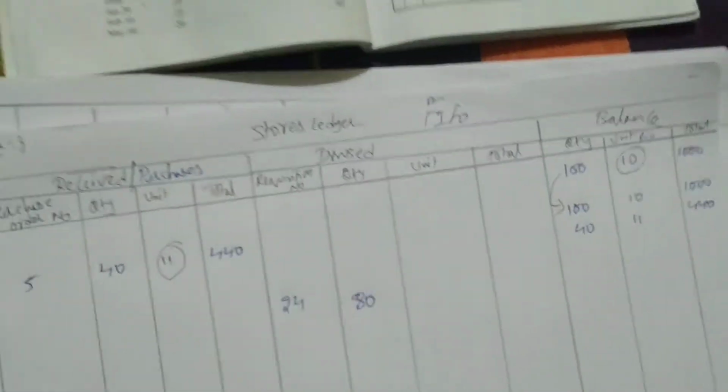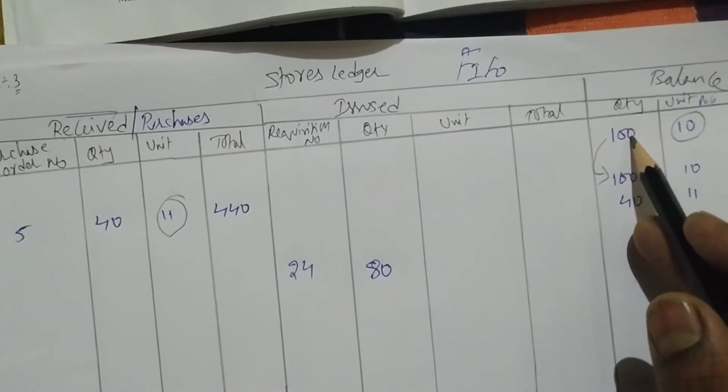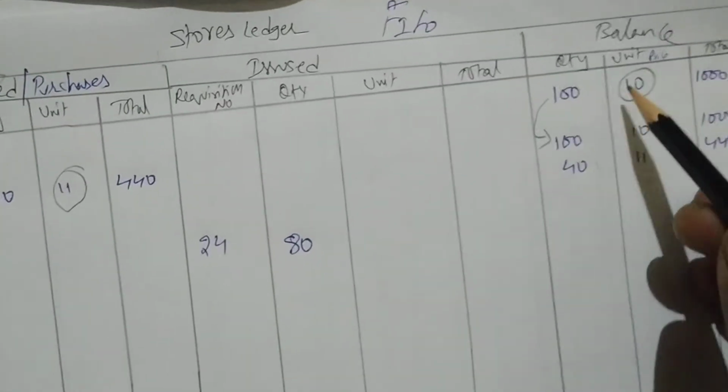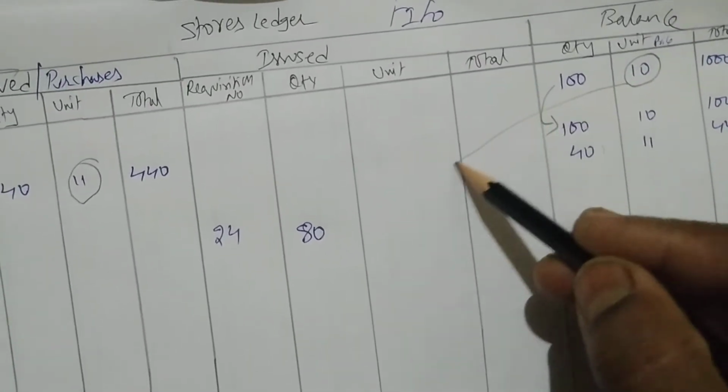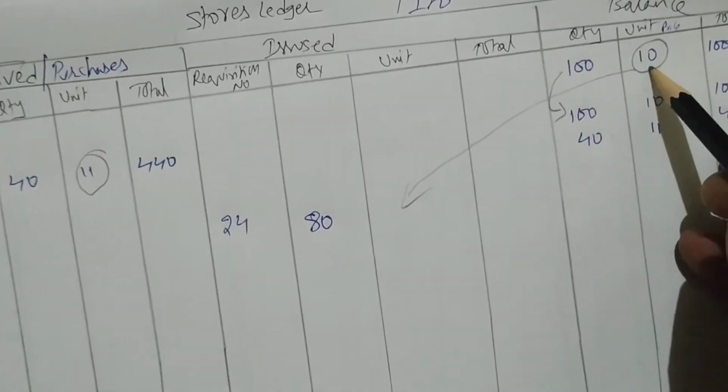FIFO. What we are saying in FIFO? First in, first out. The materials which we have, that has to be issued first. So from 100 we have to issue how much? 80. So let me issue, and the price we have to take 80, 10 rupees only. Okay, 100. From 100 we are issuing 80, right? The price should be also of 100 only.